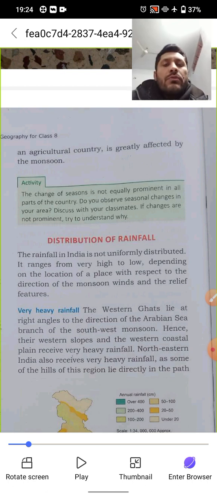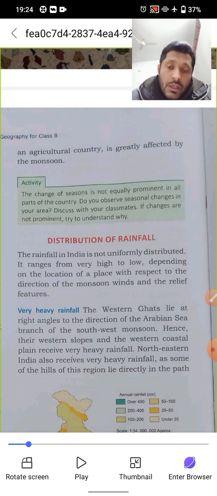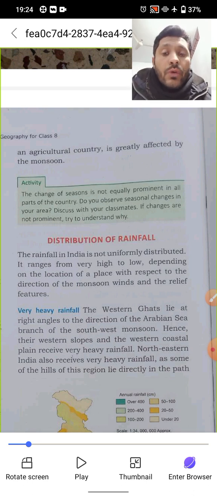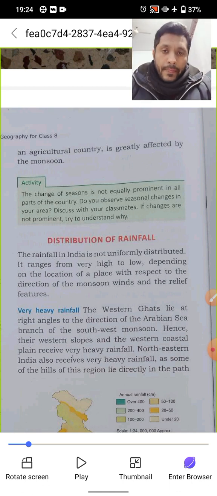At that time you can give a chance to classmates also. If changes are not prominent, try to understand why. Prominent means some changes are there in the nearby region, but when we go far into the south, the changes found are a great deal. That is what we are talking about, the different relief of India.